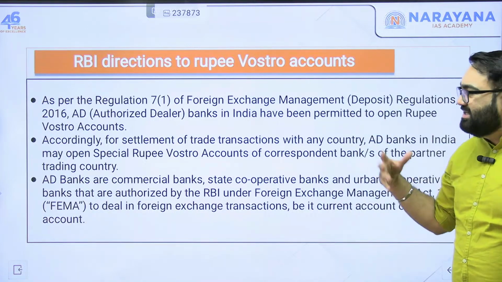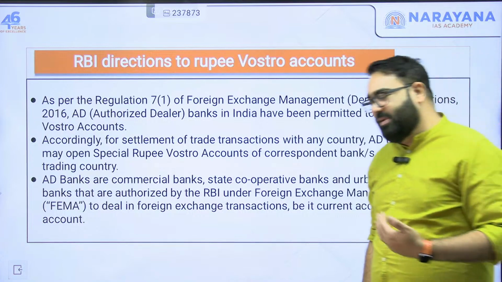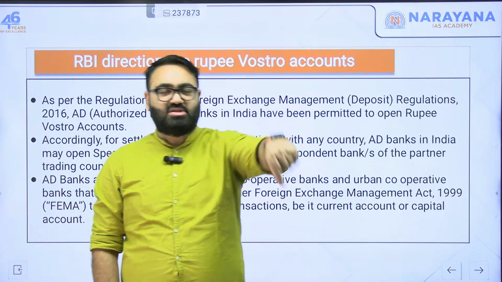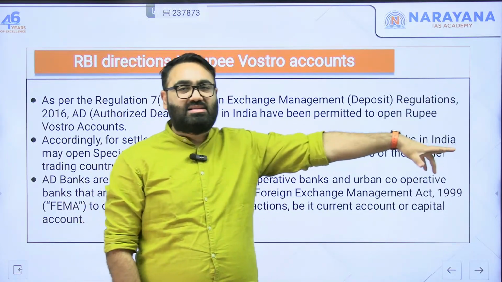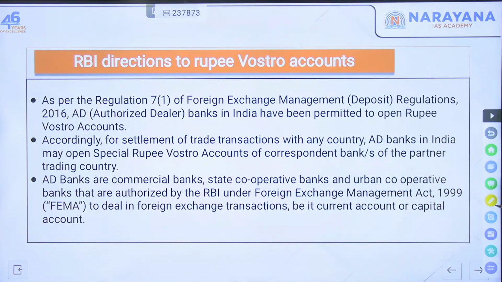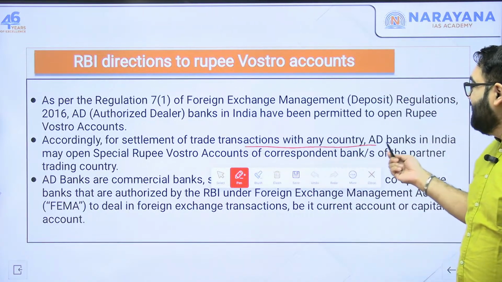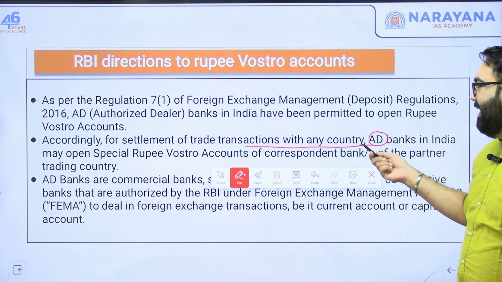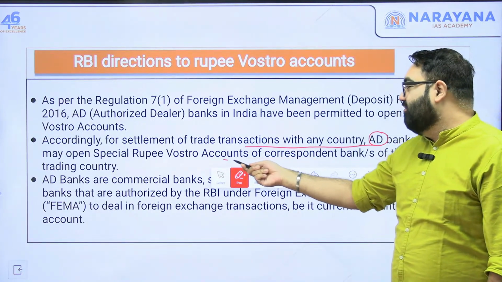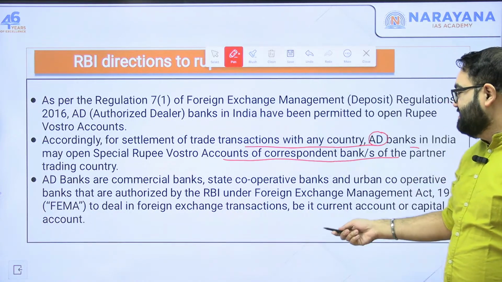Now, RBI, as I said, this is in the news because RBI has given some directions for this. RBI has said that PNB will open up an account specifically for the Government of India to deposit money there because we are buying pulses from Myanmar. So, RBI has given some instructions here. For example, RBI has said that for settlement of trade transactions with any country, these banks, that is the authorized dealer banks in India where the account is being opened up, may open a special rupee Vostro account for corresponding banks of the partner trading countries. And again, these are commercial banks.